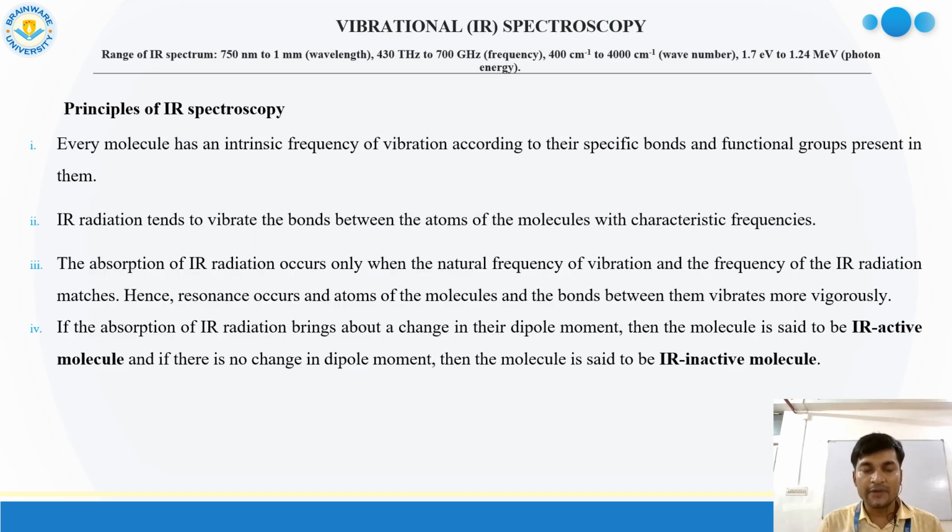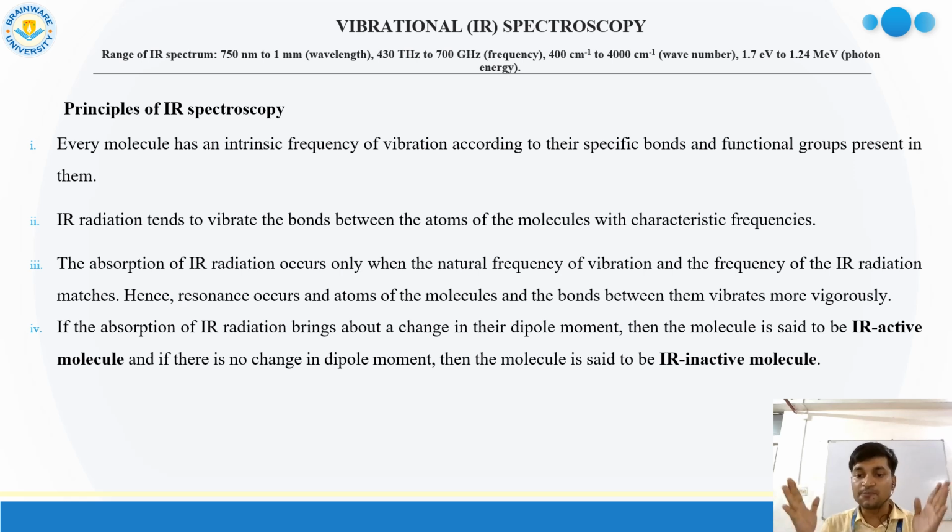Now we will concentrate on vibrational spectroscopy, or IR spectroscopy, called infrared spectroscopy. The electromagnetic radiation is mainly in the range of 1.7 electron volt to 1.24 mega electron volt, that is photon energy, and the range of wave number is 400 centimeter inverse to 4000 centimeter inverse. Within that range, so many IR frequencies are there, and these IR frequencies are responsible for the whole spectrum.